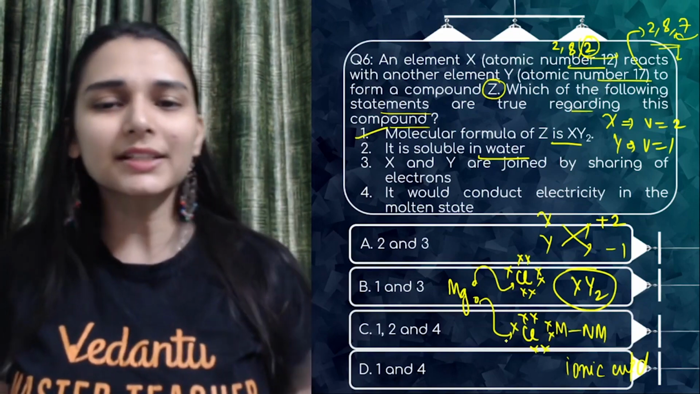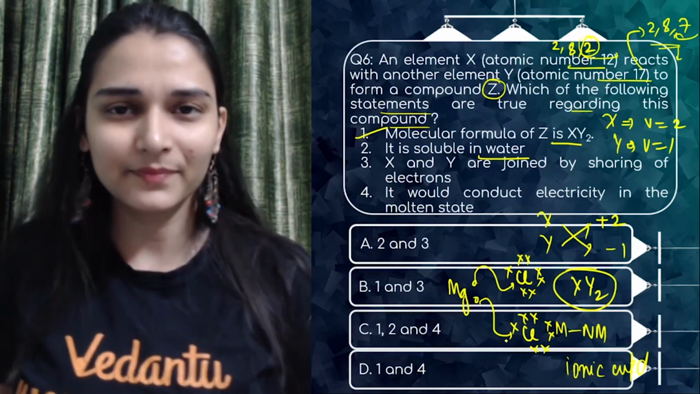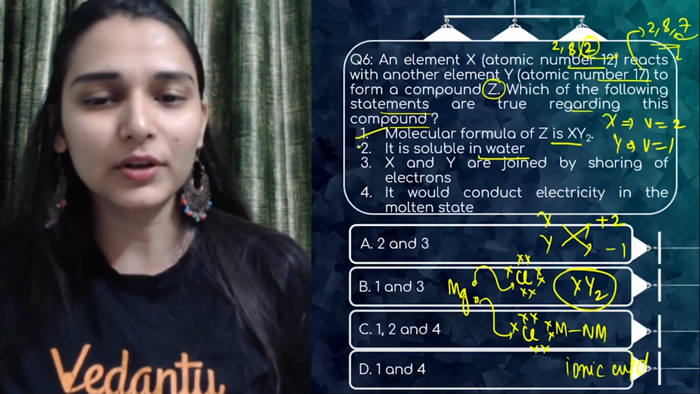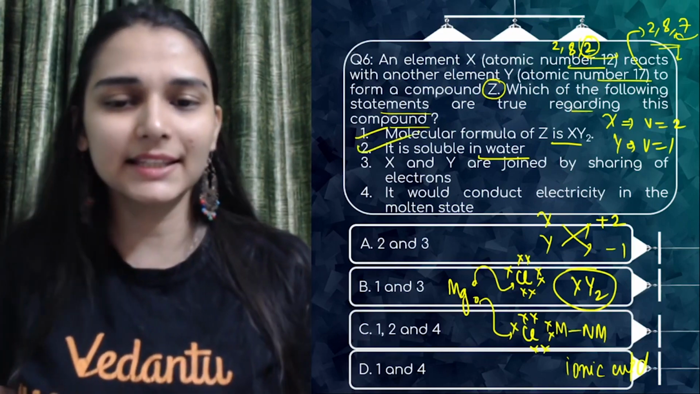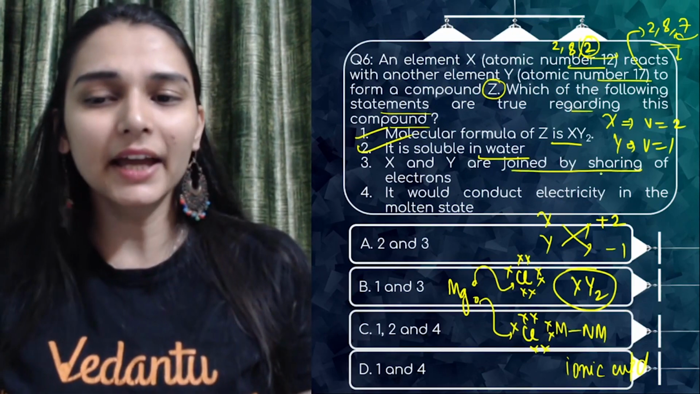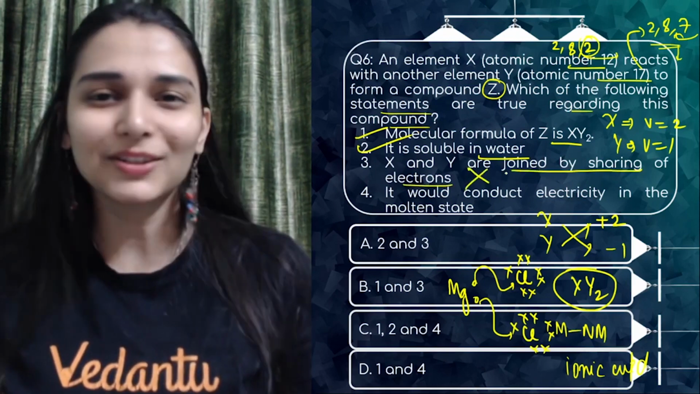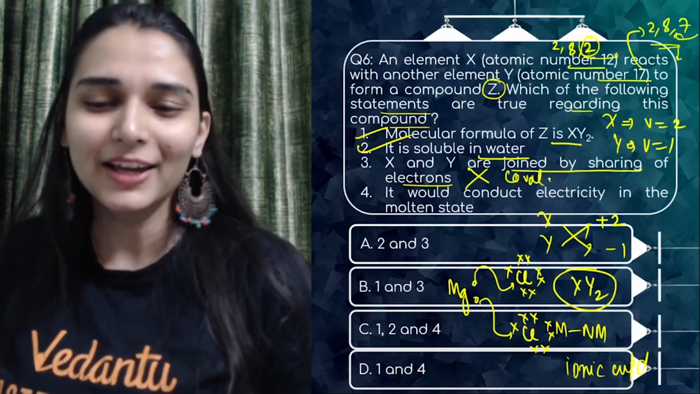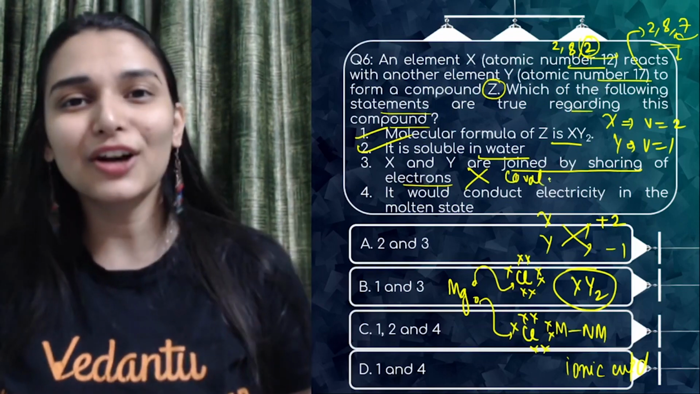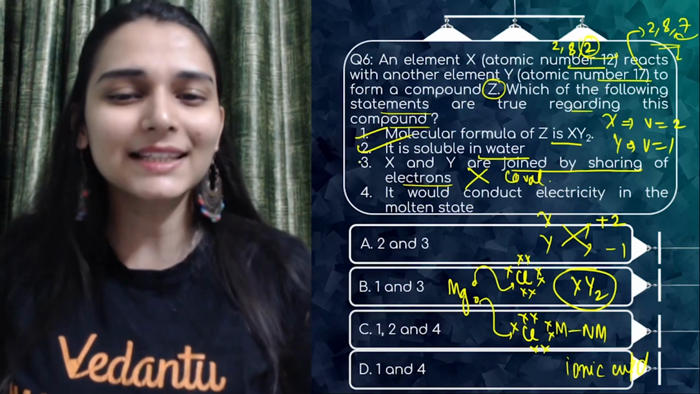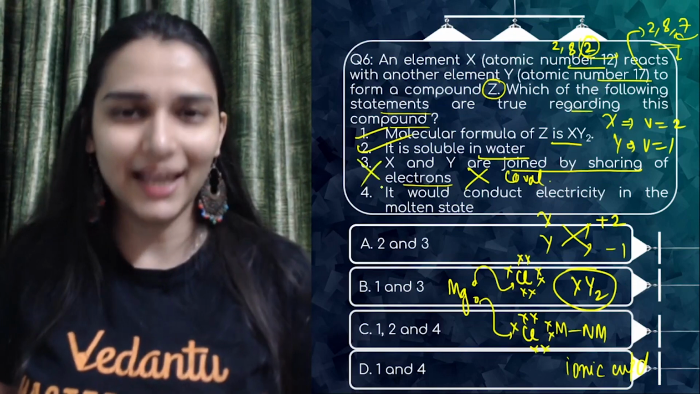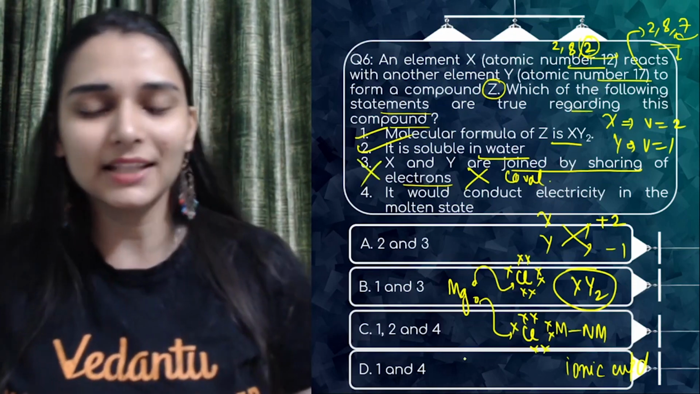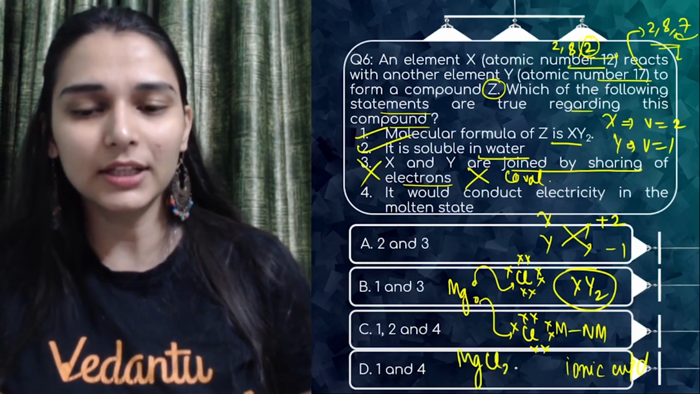You can simply say metal plus non-metal is ionic. And ionic compounds are water soluble. Yes. Third, X and Y are joined by sharing of electrons. No, sharing of electrons is covalent bonding, but this is clearly transfer of electrons going on. So this is ionic bonding. XY2 is an ionic compound. That's magnesium chloride. You know it now.